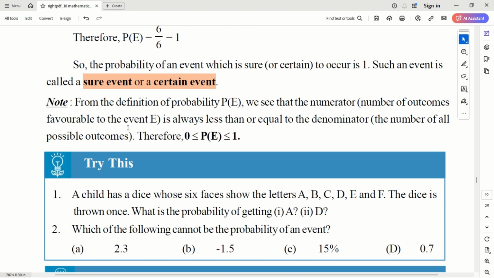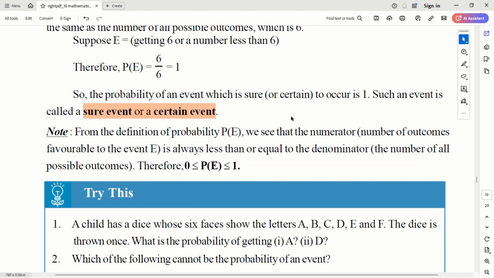From the definition of probability we see that the numerator is always less than or equal to the denominator, obviously, because the probability of an impossible event is 0. Probability of a certain event is 1. So any other probability should be in between those values. So the probability of an event normally lies between 0 and 1, both inclusive, right?